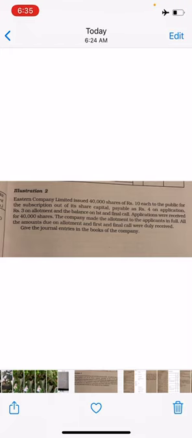Students, today inshallah we will see illustration second of your accounting for share capital chapter. Open page number 13 of your textbook. Okay, if the picture is not clear.